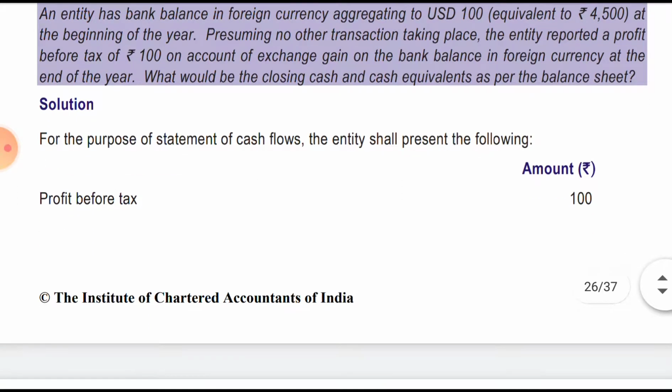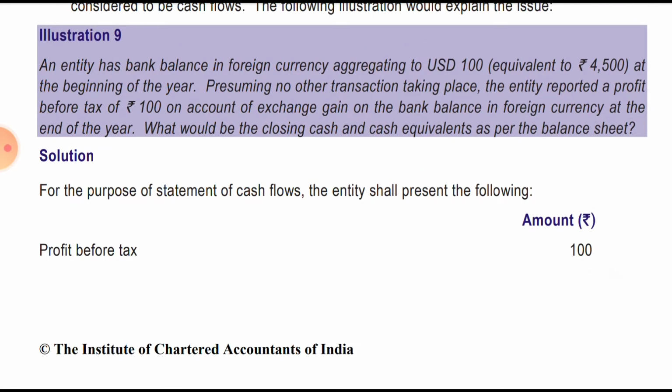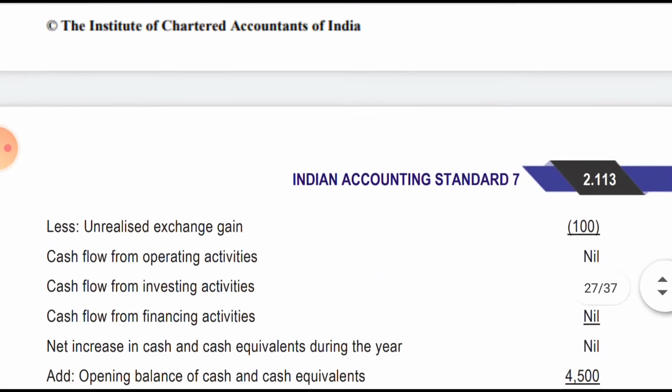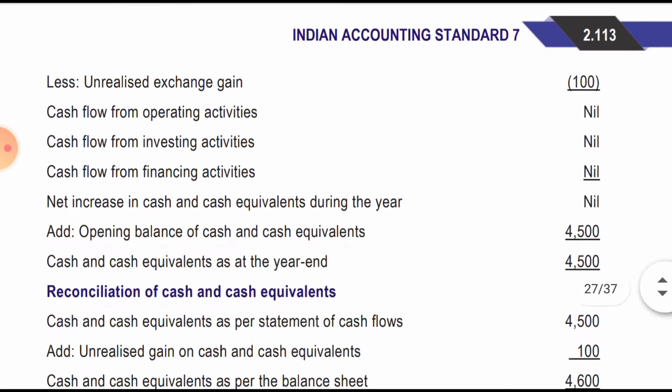We have to deduct this transaction gain from the profit and loss account. Profit before tax 100, less unrealized gain, because it is an unrealized gain, we deduct 100, and then the entire format, that is cash flow from operating, investing and financing.